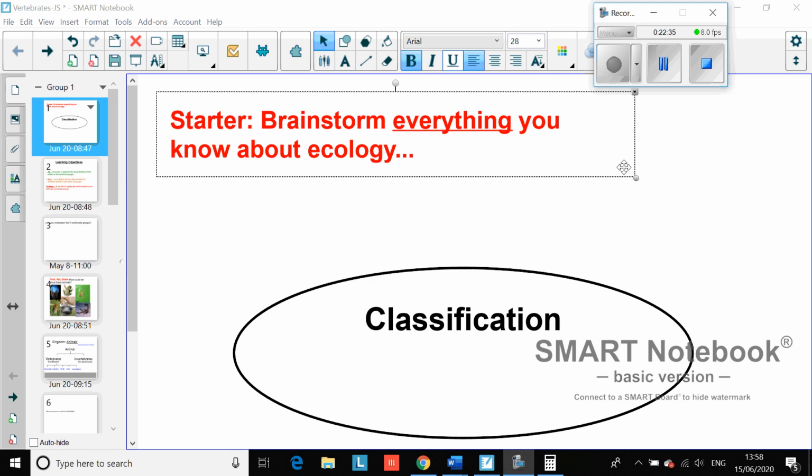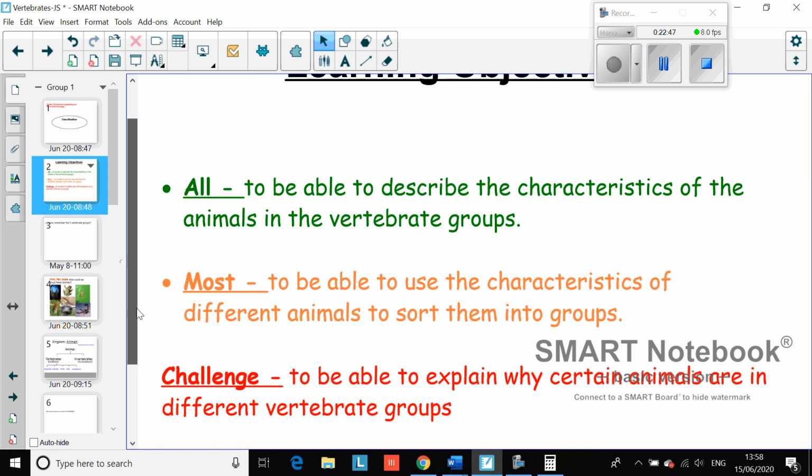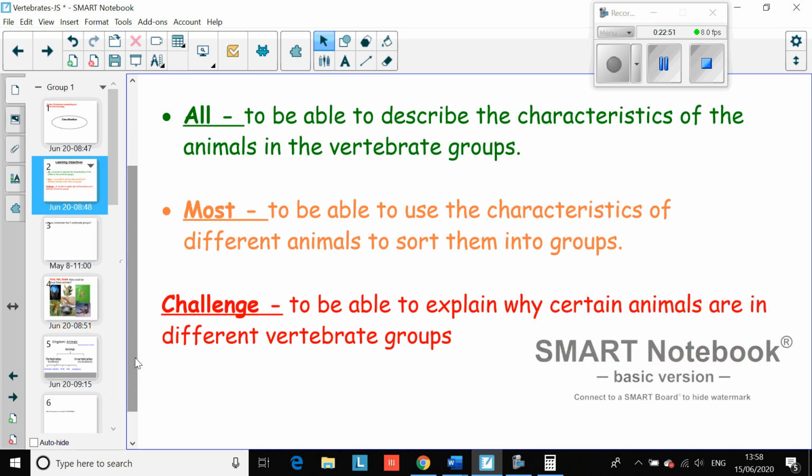Now, what we're doing is we're looking at classification. By the end of today, all of you will be able to describe the characteristics of the animals in something called vertebrate groups. Most of you will be able to use the characteristics of different animals to sort them into groups. And a few of you will be able to explain why certain animals are in different vertebrate groups.